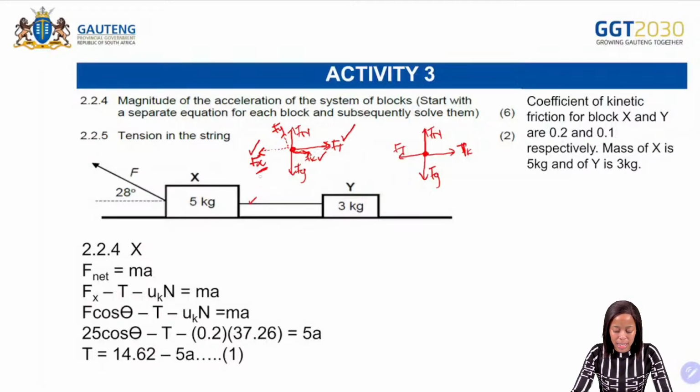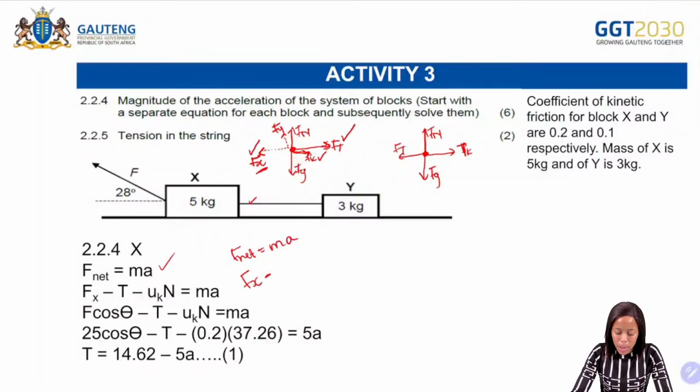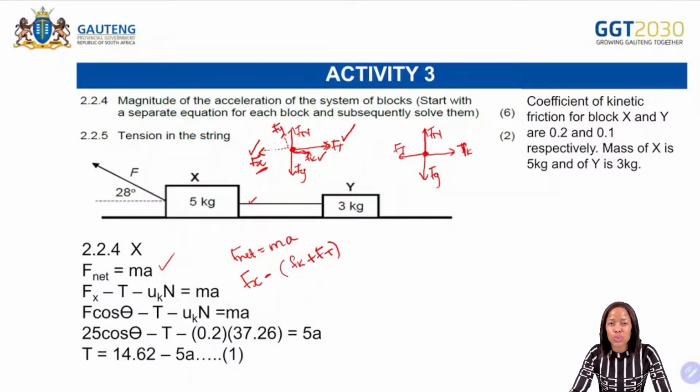So we have Fx minus. Okay, we started here, F net is equal to ma, which is this step here. Because it's moving to the left, therefore Fx minus, but because the two forces, Fk and Ft, are on the same side, what is it that we can do? We can add the two forces.